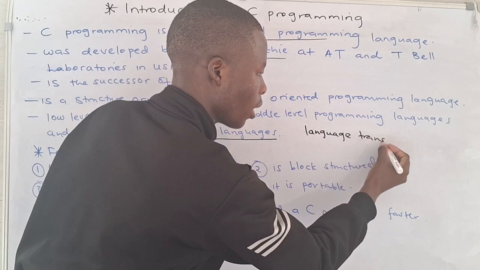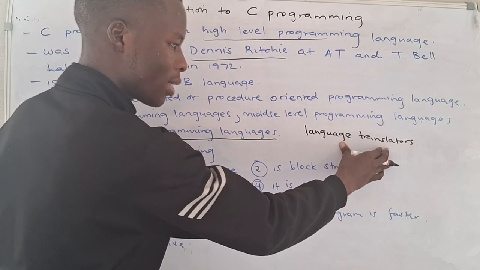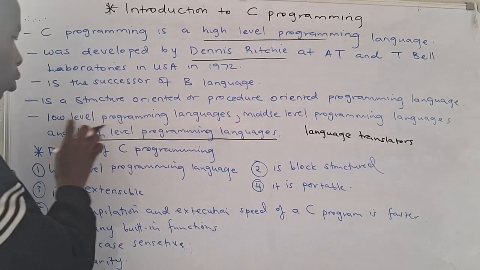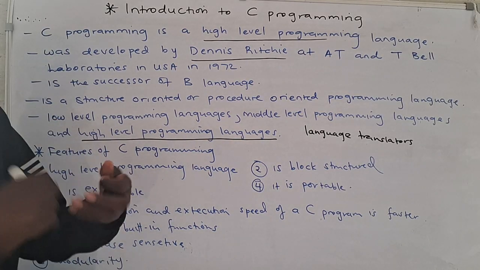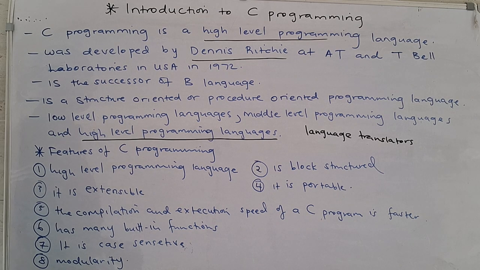We have what we call language translators. These language translators are going to convert the C program into a low-level programming language that can be understood by the machine. Is this clear?